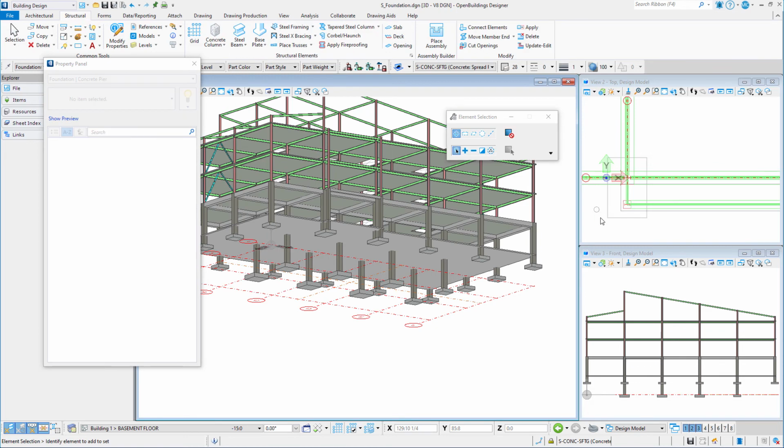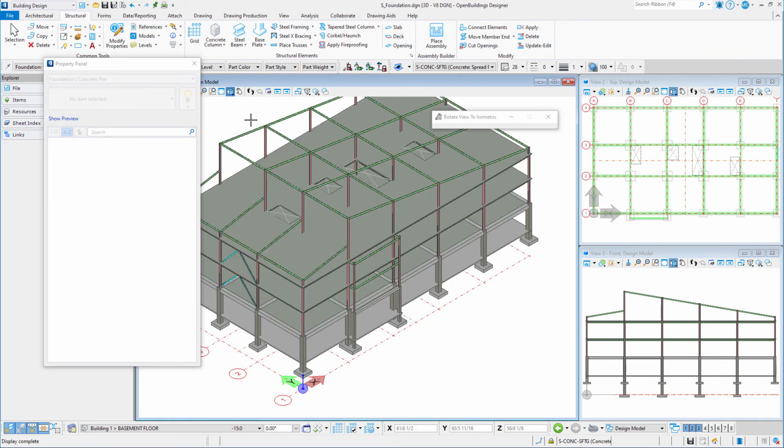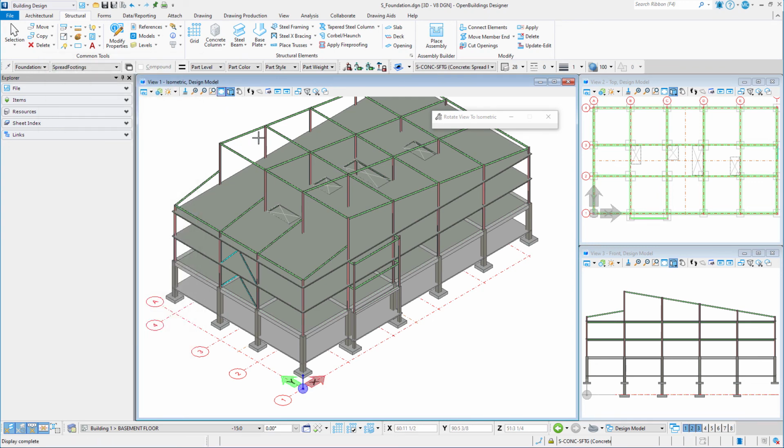All the footings should now be modeled for the building. In the next session, we'll actually model strip footings and walls.